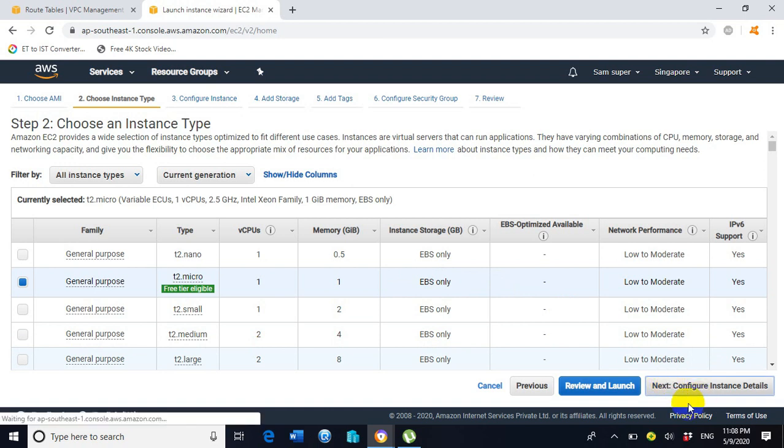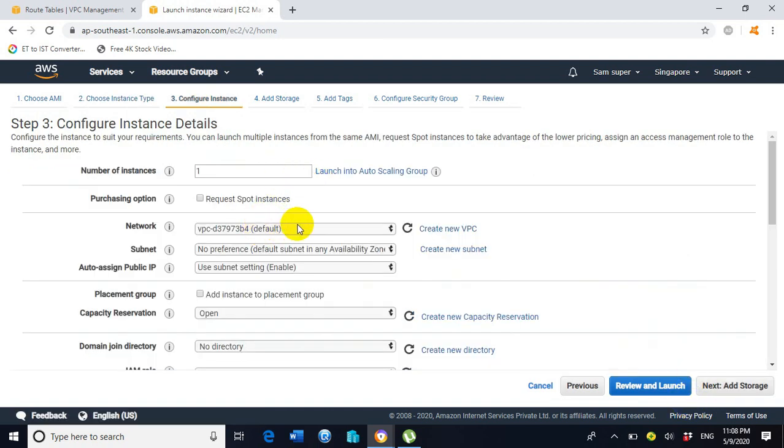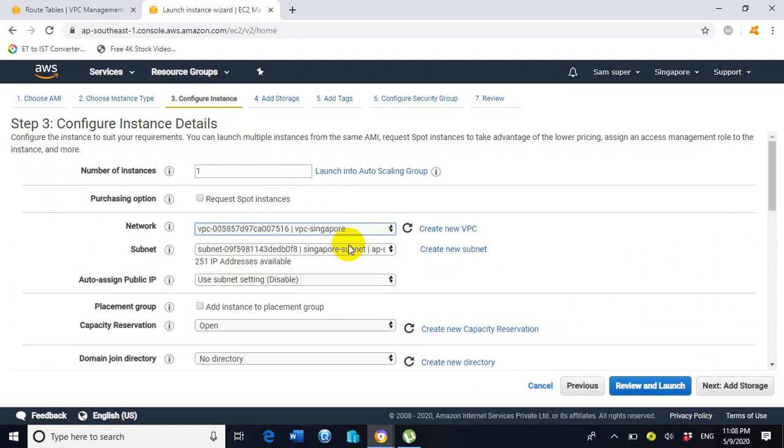Click on next. So under the network option we can select VPC Singapore, because we are going to create the EC2 instance inside the Singapore region, and the VPC Singapore is located inside the Singapore region.